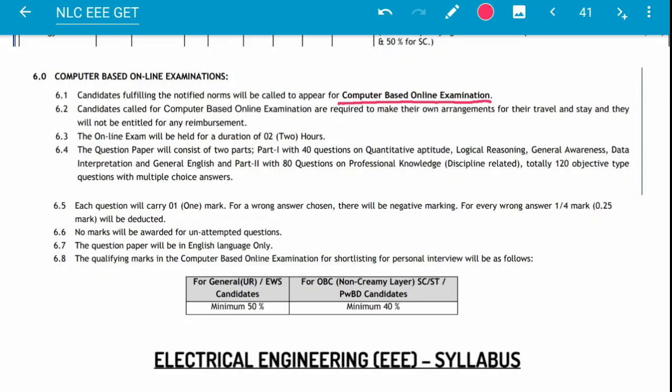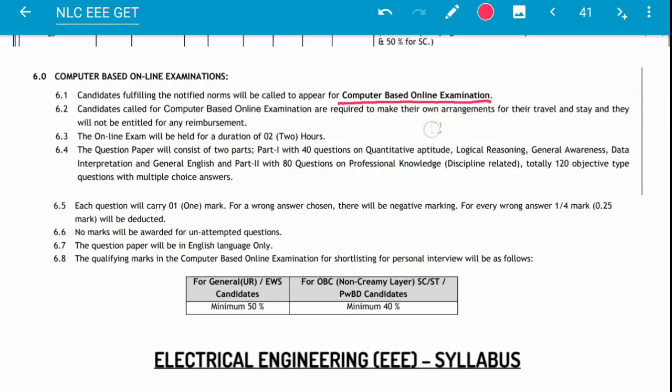The examination is going to be held on 17th November 2020. The exam will be of 2 hours, and there will be totally 120 questions for 120 minutes. That means we are getting 1 minute per question.